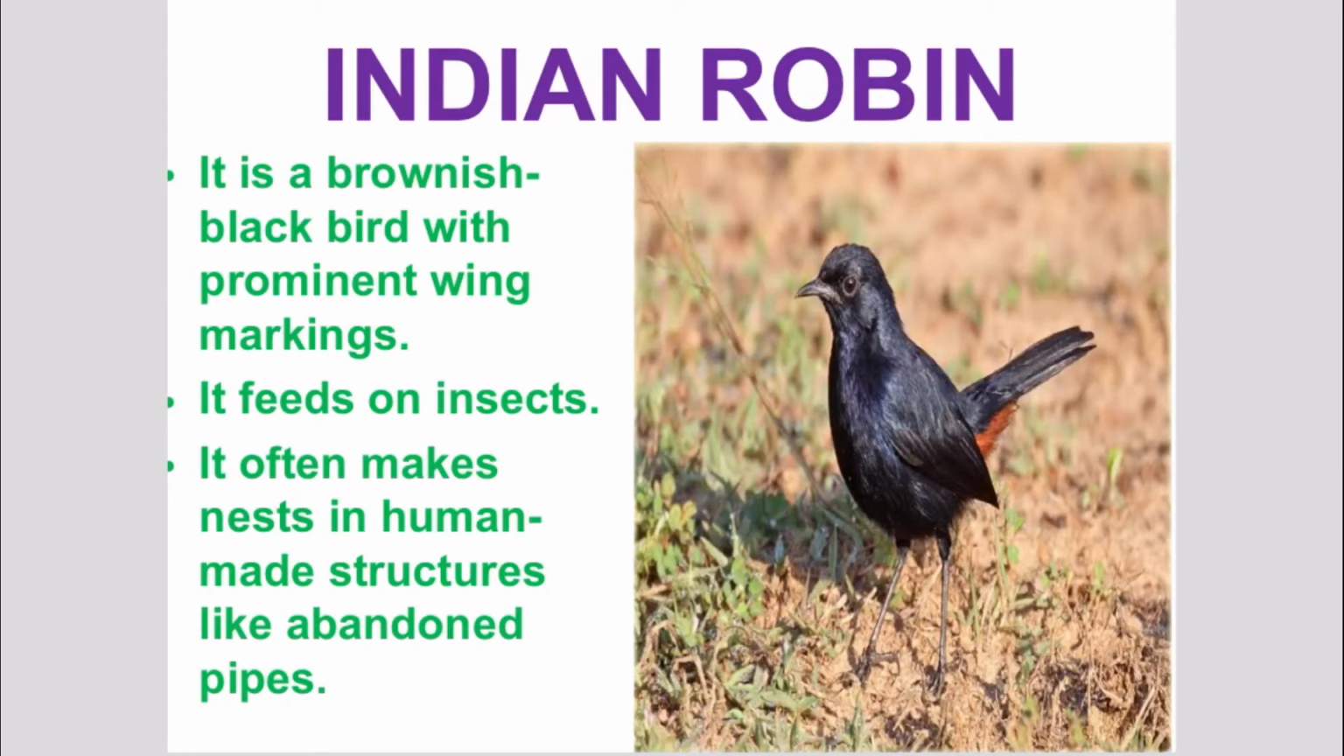Next, we have the Indian robin. It is a brownish black bird with prominent wing markings. Prominent wing markings means clearly visible wing markings. It feeds on insects. It often makes nests in human-made structures like abandoned pipes. It is found in almost all parts of India.